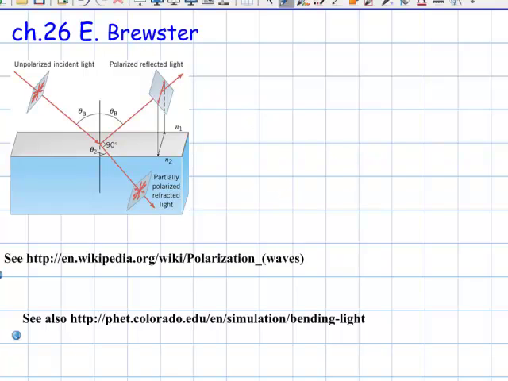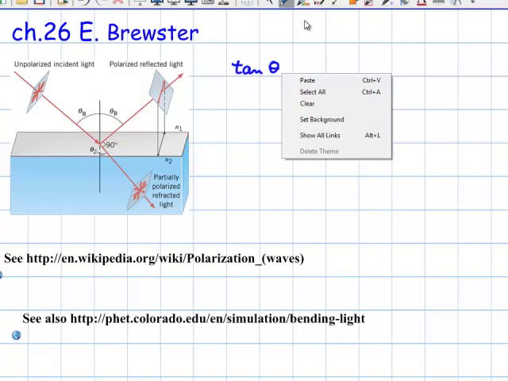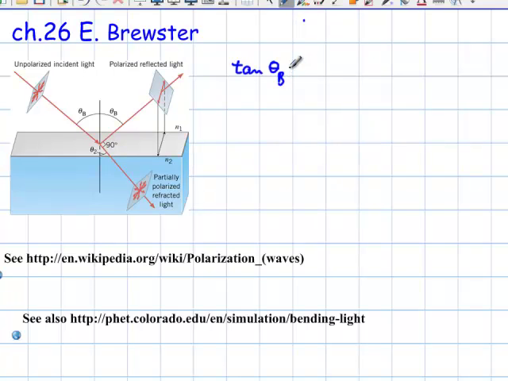Okay, so let's do the calculation. Really, it's not so much calculation, it's a lot of algebra. Here is Brewster's law. So the tangent of the Brewster angle equals N2 over N1, the ratio of the two indices of refraction.